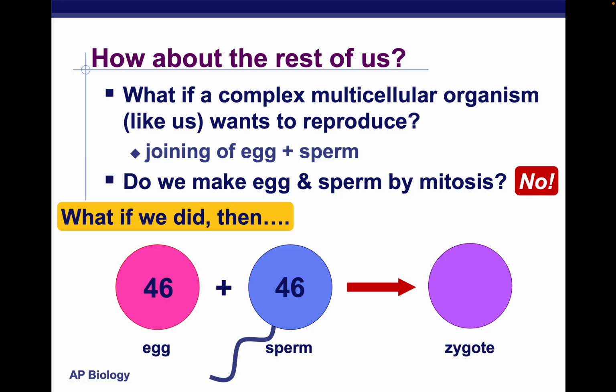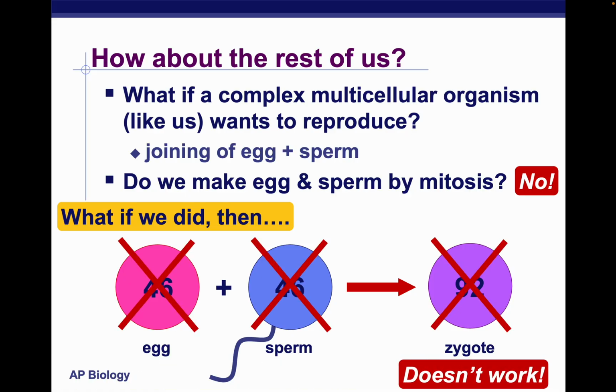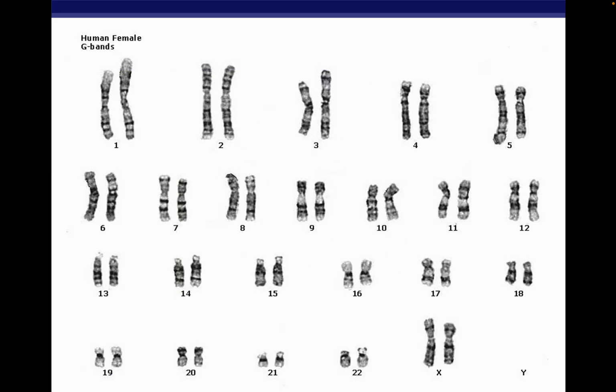If we did go through mitosis, we would have 46 chromosomes in the egg, 46 chromosomes in the sperm, and a zygote of 92. But we know that all of us have 46, so that can't be the case. So that's why the gametes actually have 23 chromosomes.